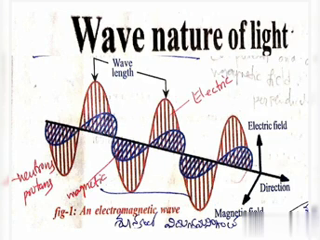Visible light is an electromagnetic wave, and the speed of light c is 3 × 10^8 meters per second. So visible light is also one of the electromagnetic waves, and the speed of light is 3 × 10^8 meters per second. So what are the characteristics of electromagnetic waves?